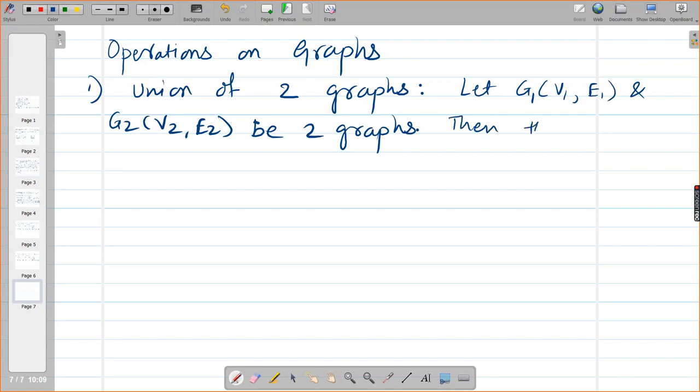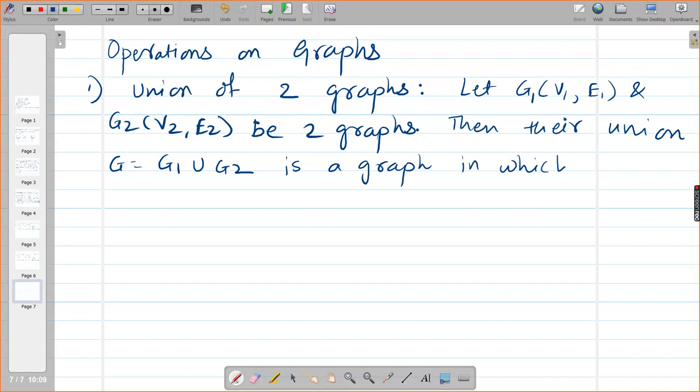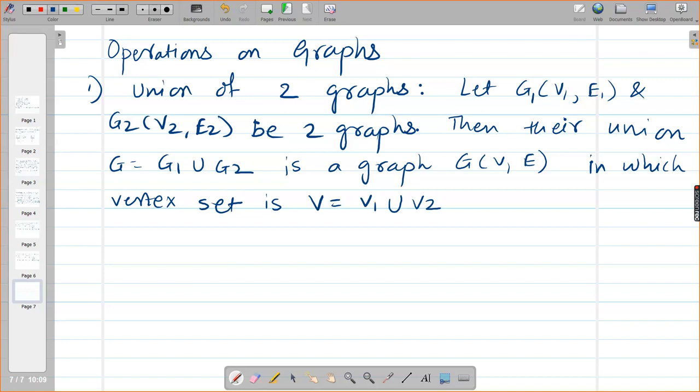Then their union G equal to G1 union G2 is a graph G (V, E) in which vertex set is V equal to V1 union V2 and edge set E is equal to E1 union E2.